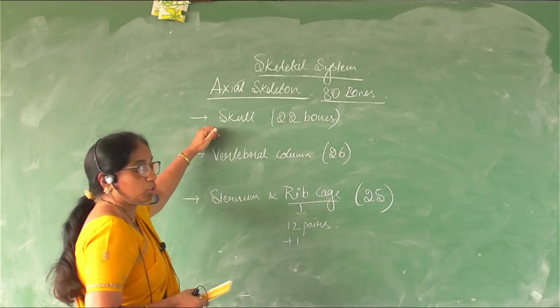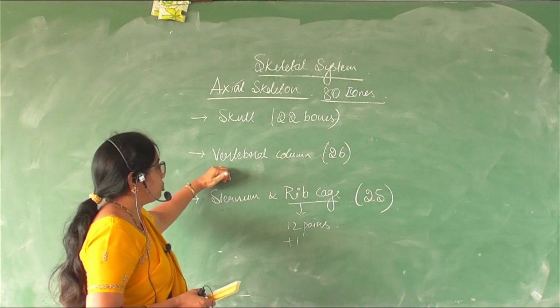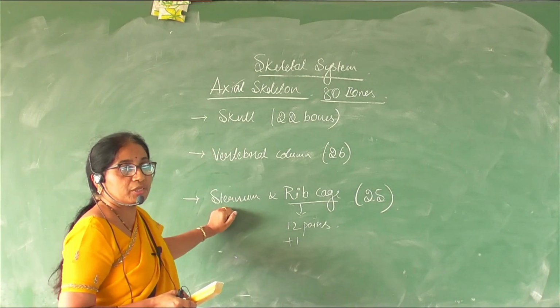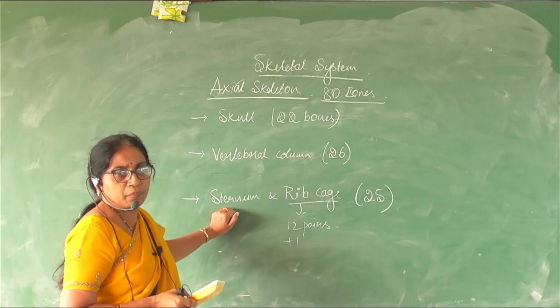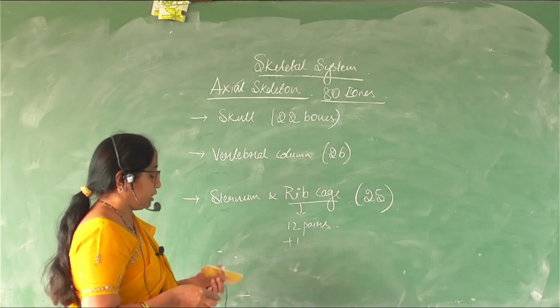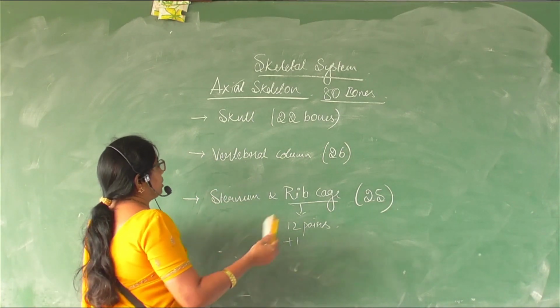So the skull has 22 bones, the vertebral column 26 bones, and the sternum and rib cage has 12 pairs of bones plus one sternum, right? So these are the number of bones in the axial skeleton. Additions are there. Let us discuss that later.